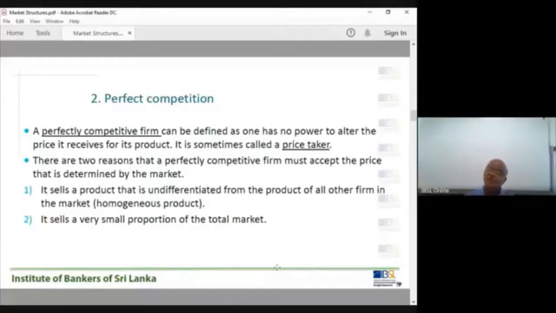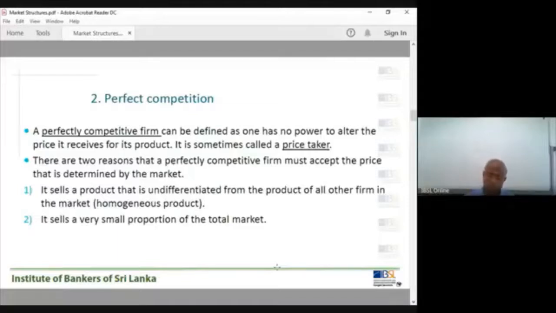Number two, it sells a very small proportion of the total market. In the total industry, if there are 100,000 firms in the market, then 1 over 100,000 is the market share of each firm. These are the two reasons. Your market share is negligible.